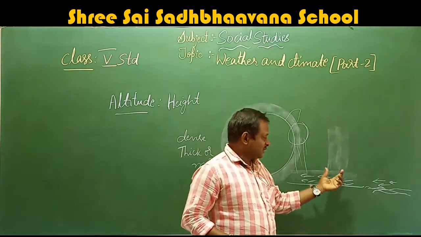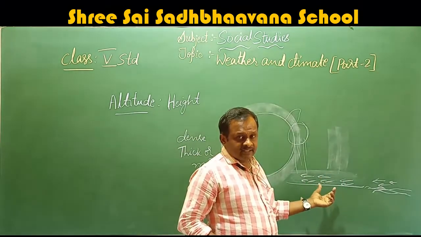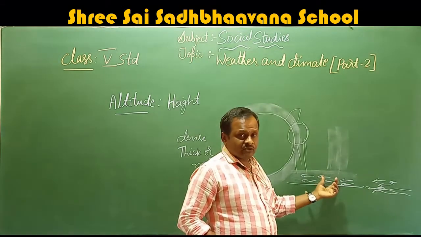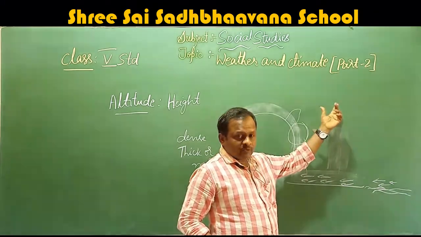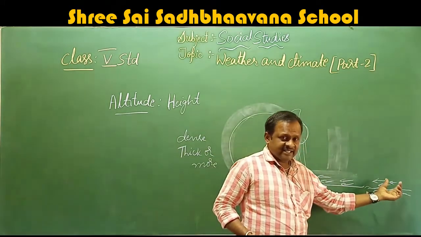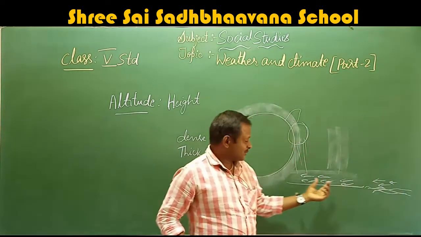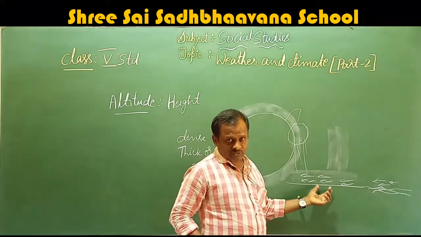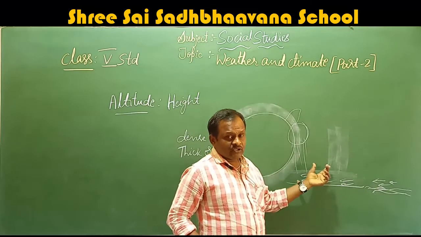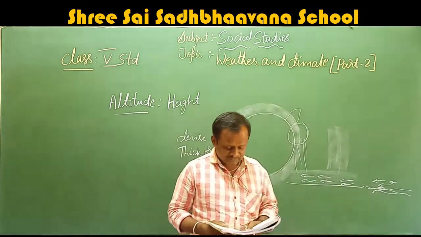As I have explained, due to the heat of the land, the air is also heated up, so it becomes light and moves upward. The air from the sea, that is cold air, will occupy the place of the hot air, so it cools the earth also. So this area becomes cool.